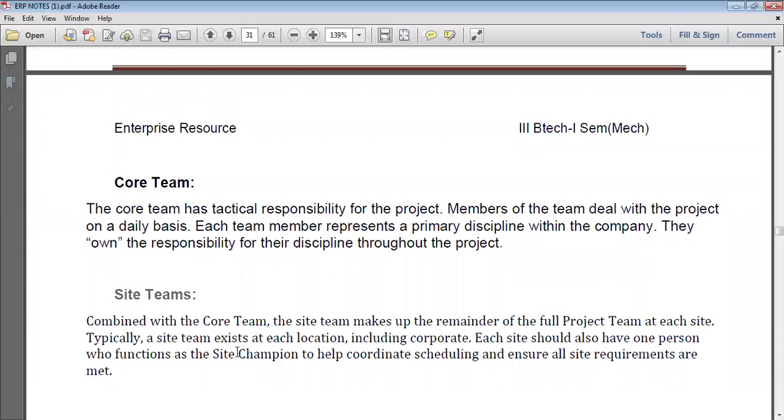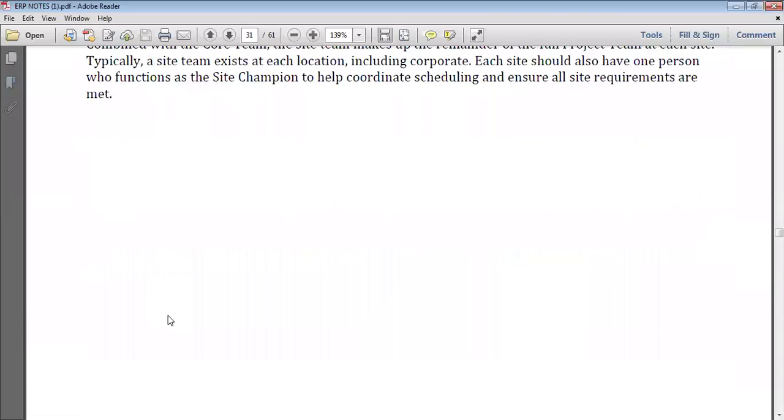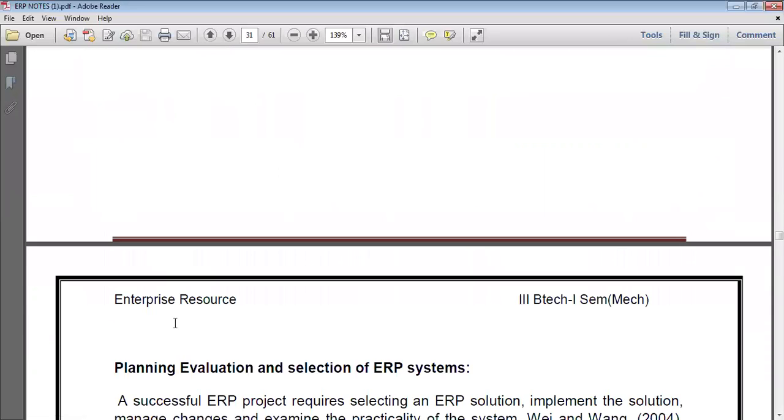The technical people have technical skills, and the non-technical people have non-technical skills. So this is a core team. With their coordination, they are doing the business activities. Okay, so site teams are also area-wise teams.